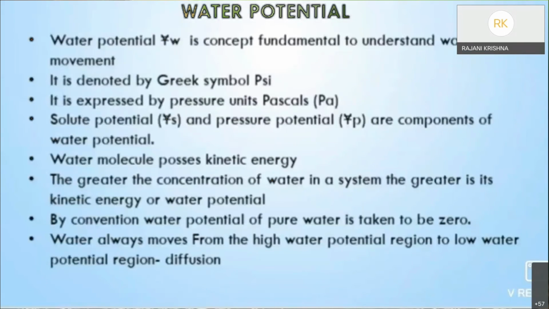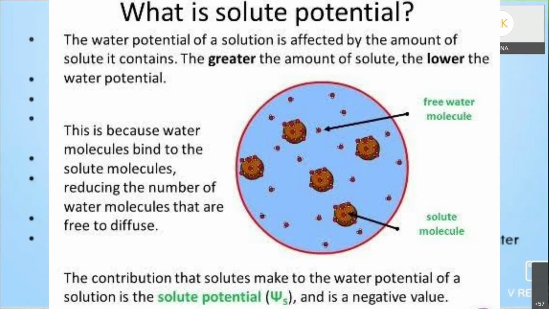Now, the factors affecting the water potential are solute, pressure, and gravity. Gravity has a negligible effect. Next, coming to solute potential. If some solutes are dissolved in pure water, the concentration of water decreases, reducing its water potential. The magnitude of this lowering due to dissolution of solute is called solute potential. It is denoted by psi s, and it is always negative, that is, less than zero.